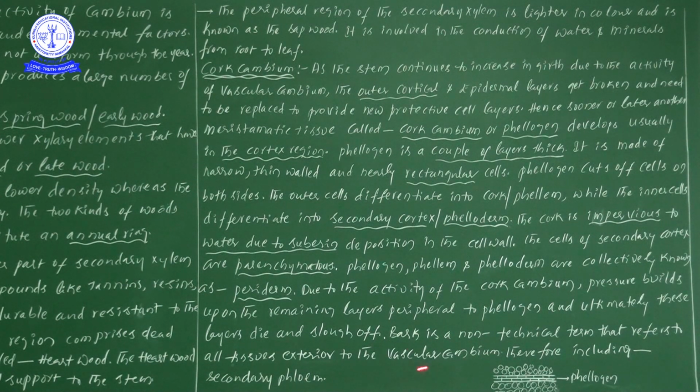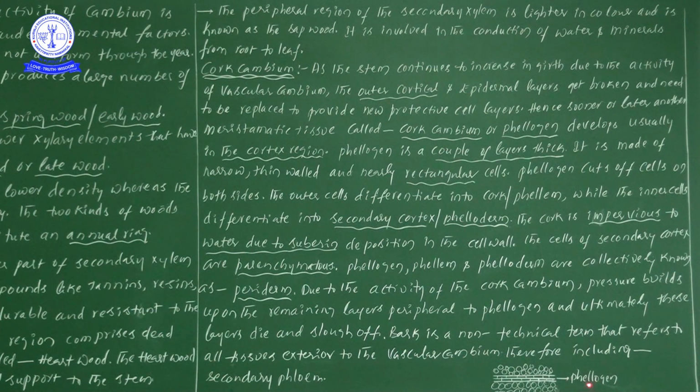Bark is nothing but the tissues present outside of the vascular cambium. In the previous video we saw vascular cambium and cork cambium; these two cambiums are involved in secondary growth. So all tissues present outside of the vascular cambium, even including secondary phloem, we consider together as bark.